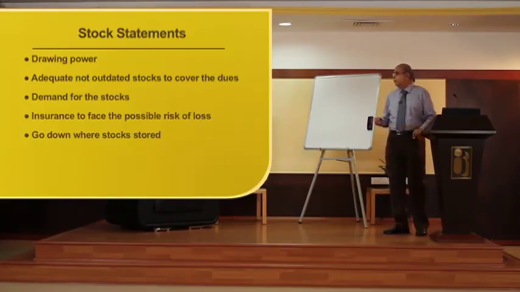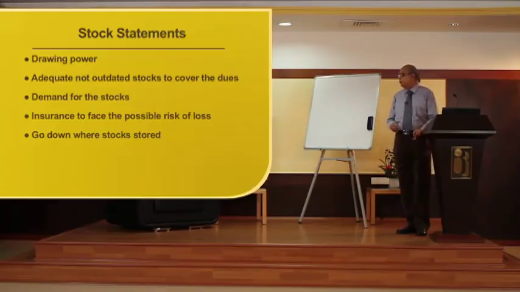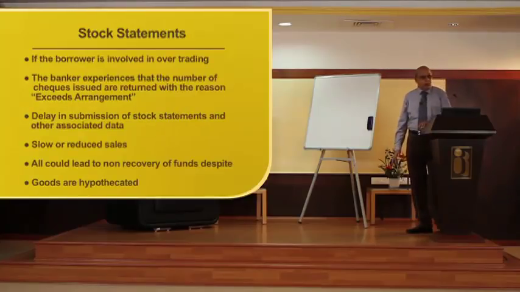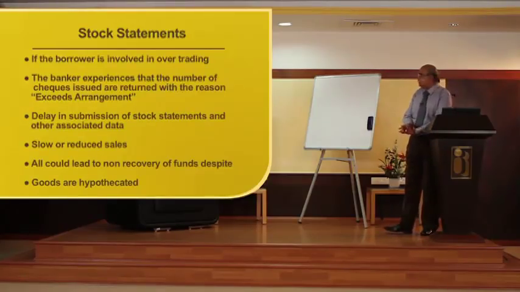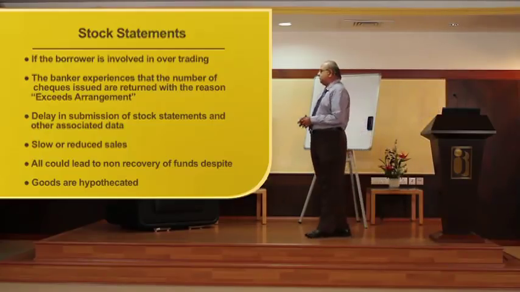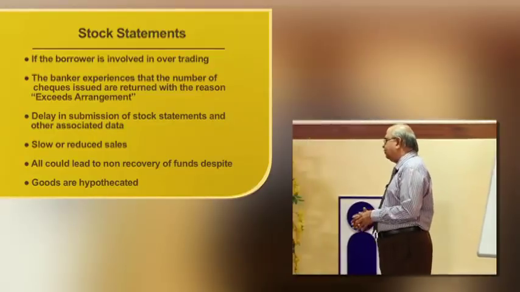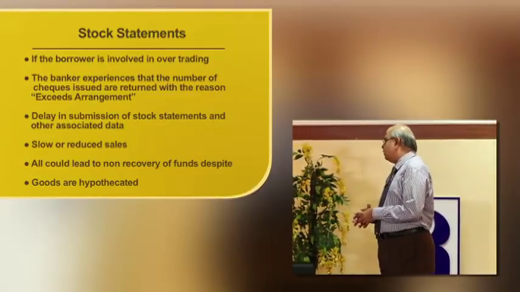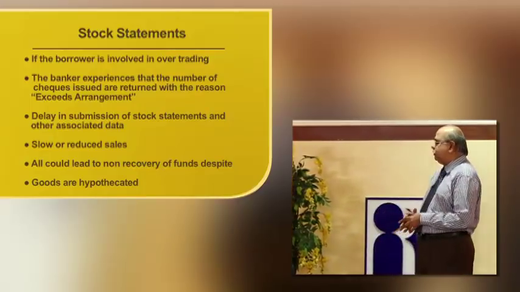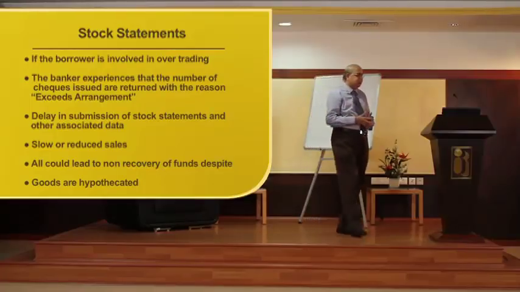There has to be appropriate full value insurance to cover the stocks kept as security. If the borrower is involved in over trading, the banker experiences that the number of checks issued or returned exceeds the arrangement, delay in submission of stock statements and other associated data, slow or reduced sales, all could lead to non-recovery of funds despite goods being hypothecated.